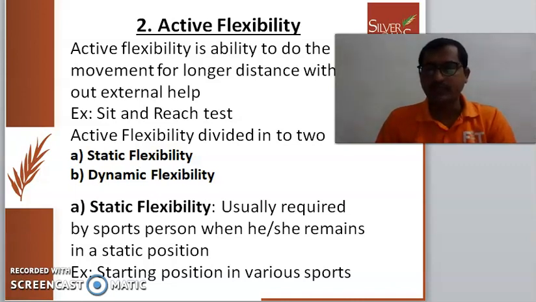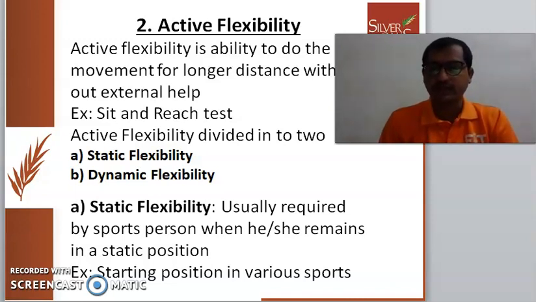Example, in tests and measurements, we did the sit and reach test. This is a test for your back stretch. You stretch forward as much as you can for a longer distance. That comes under active flexibility. Active flexibility again has two types: static flexibility and dynamic flexibility. Static flexibility means the athlete needs to sit in a static position for a longer duration.